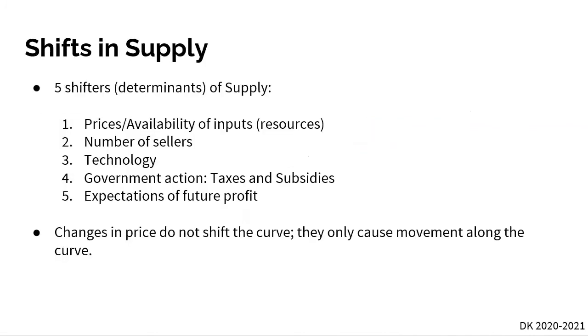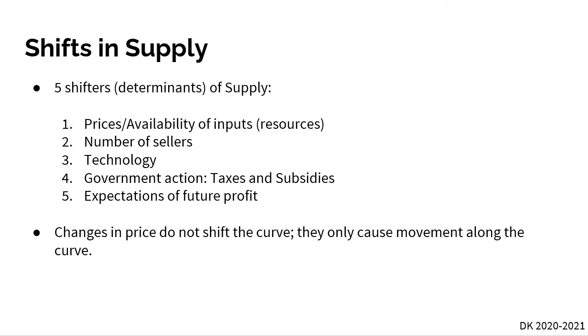And so there are 5 different shifters of supply. The first being the price and availability of inputs. In other words, if there's a change in the price of resources, that's going to shift our supply. And we just saw that in our example, right? If the price of dairy cows drastically increases, that is going to cause our supply to decrease, shift to the left. And so that is an example of that.